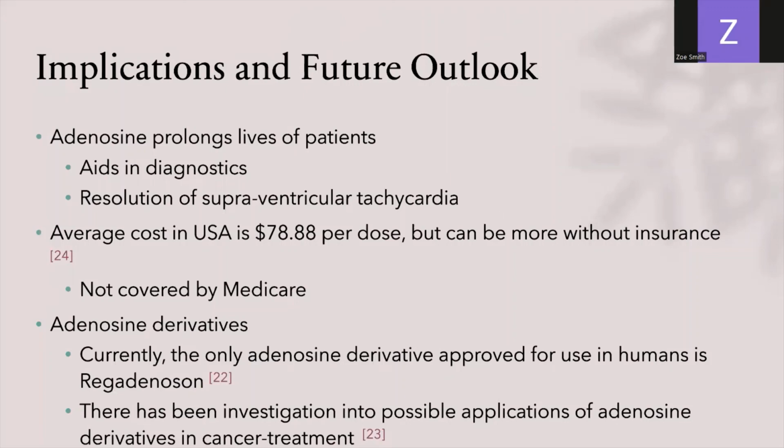So far, we have discussed how adenosine can be used in a therapeutic setting. However, it's also worthwhile to consider the derivatives of adenosine. As of right now, the only adenosine derivative that has been approved for clinical use in humans is regadenoson. However, possible therapeutic applications have also been investigated for other adenosine derivatives in cancer treatment.